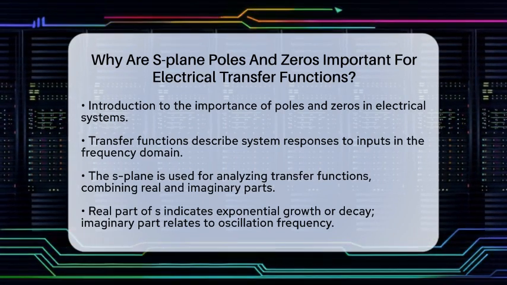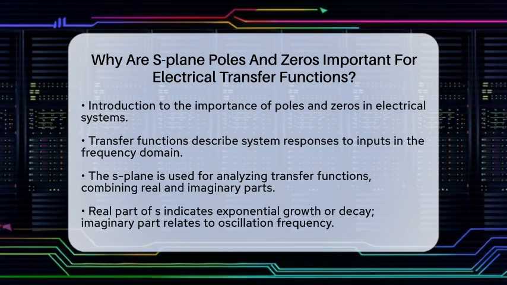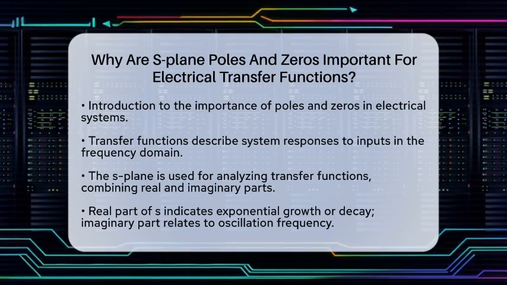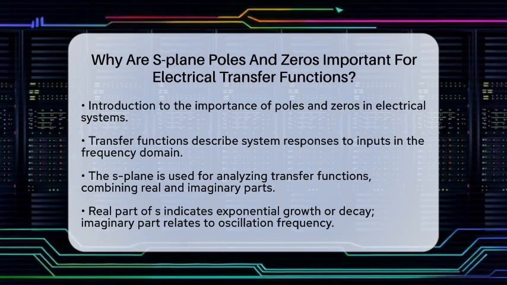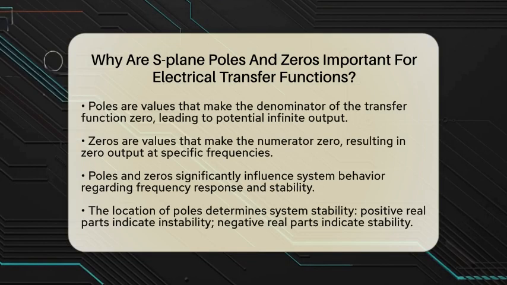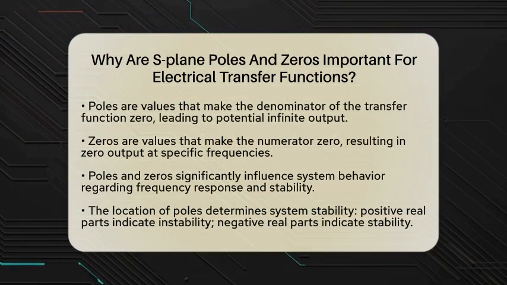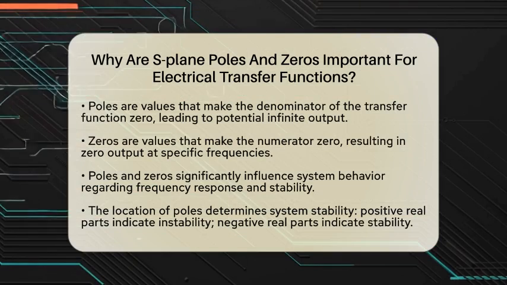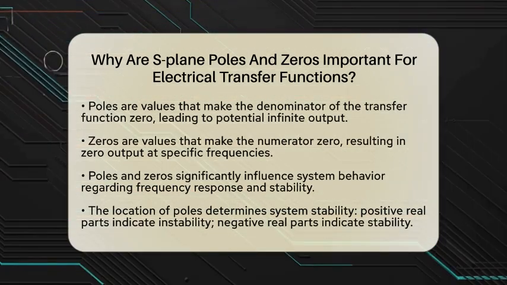Poles are specific values of S that make the denominator of the transfer function zero. When this happens, the output of the system can theoretically become infinite. On the other hand, zeros are values of S that make the numerator zero, resulting in an output of zero at those frequencies. Together, poles and zeros shape how a system behaves in terms of frequency response and stability.